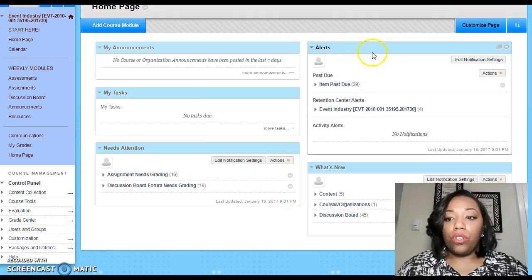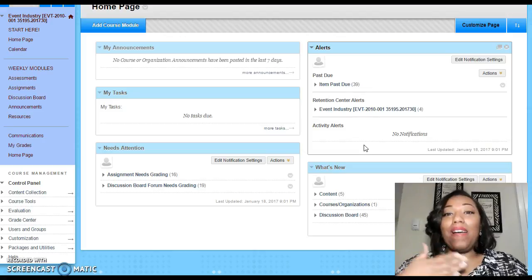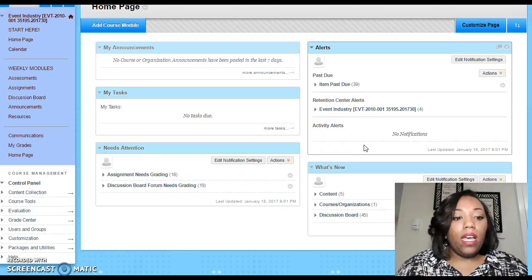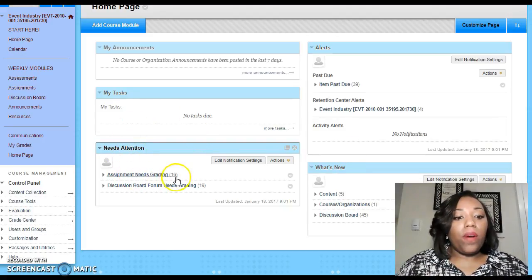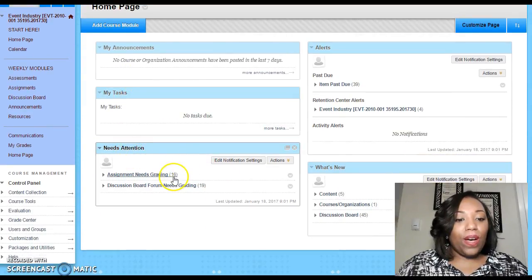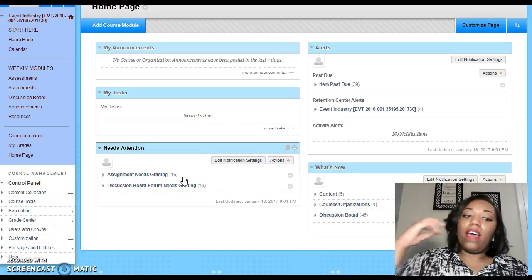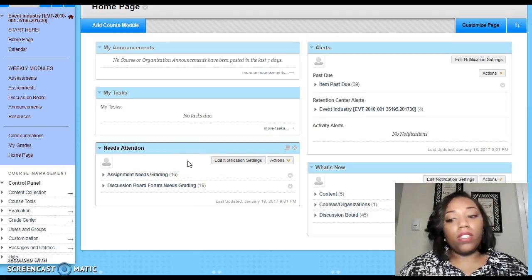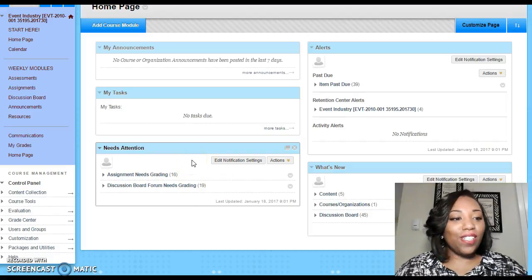Looks like there's alerts over here as well. It looks like if there are any past due items for you all. Retention Center, these might be notifications at MSU Denver. Once again, I'm not sure, because nothing usually is in there on my end. But as you can see, stuff like here where I do need to grade some stuff. So that is in there. I'm glad that it's the second day and I have 16 of you that did turn in your student data sheets, and then 19 who have responded to introducing yourself on the discussion board.